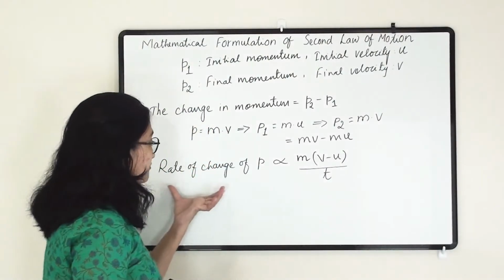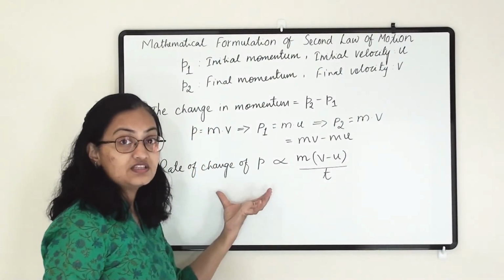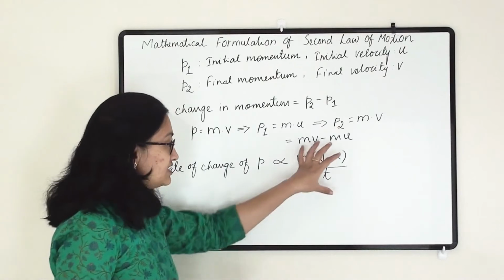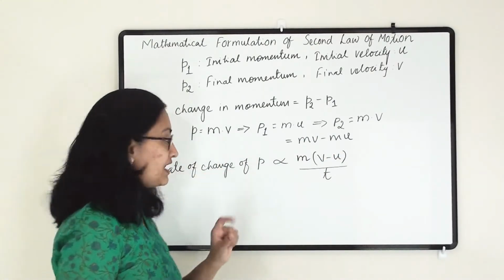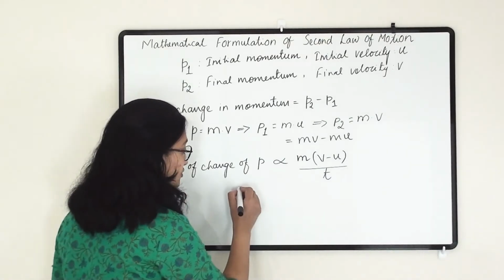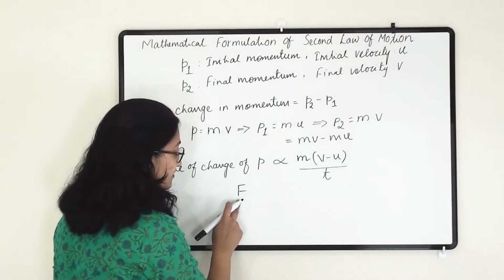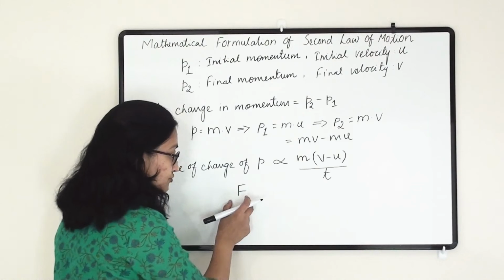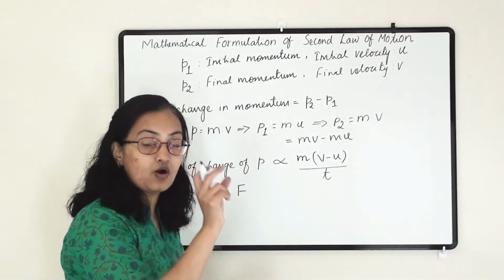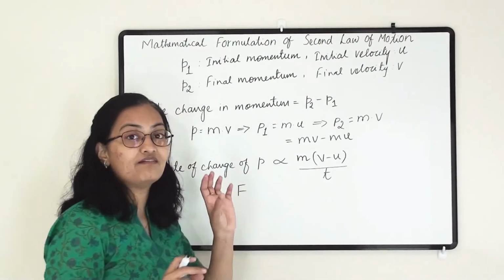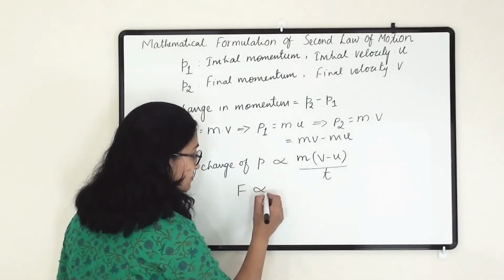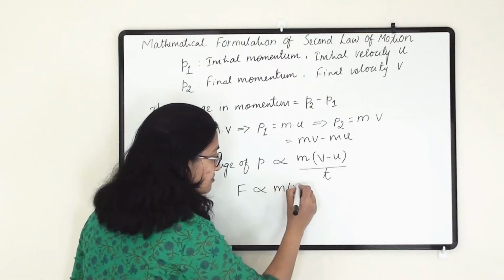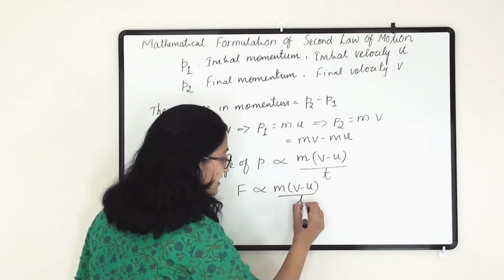It also depends upon how much force we have applied. So the rate of change of momentum we can write as F also. F suggests how much unbalanced force we have applied on this object. So F is proportional to m(v minus u) divided by t.